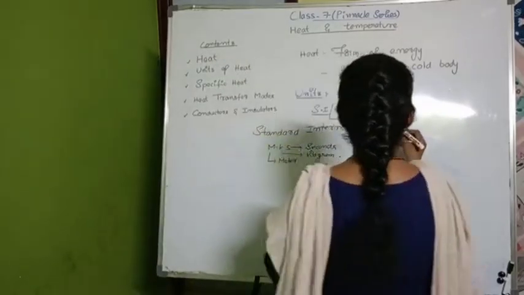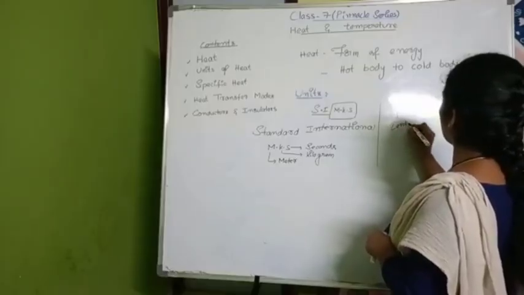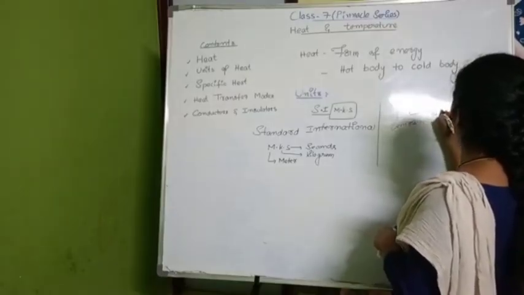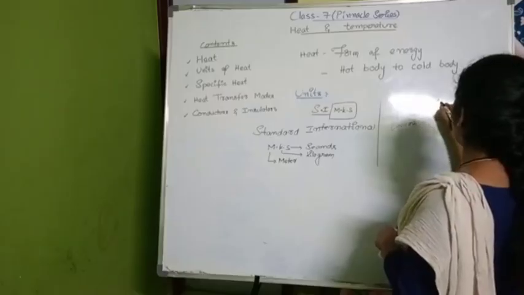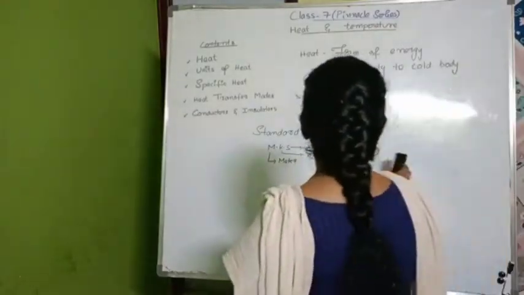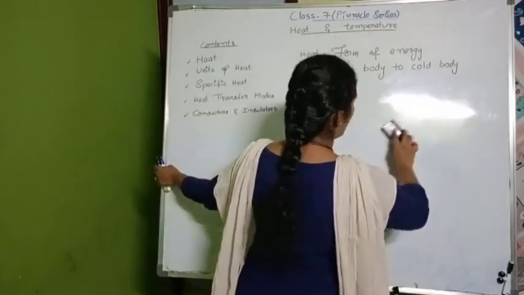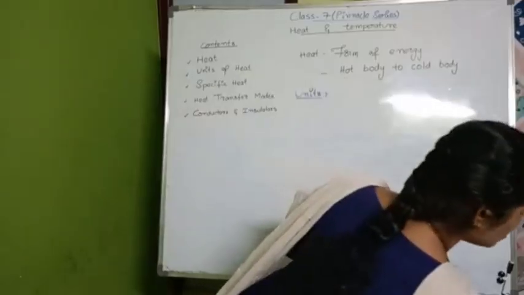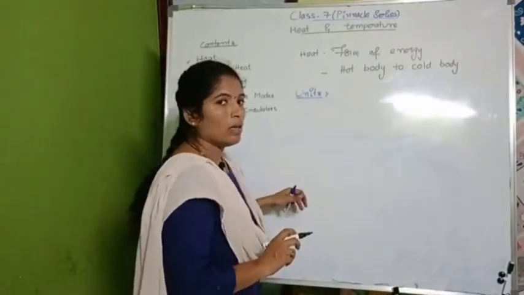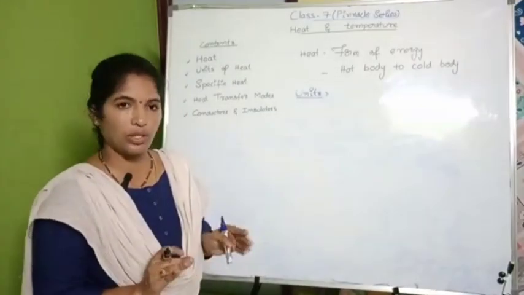In the CGS system, length is measured in centimeters, mass is measured in grams, and time is measured in seconds. This is the meaning of the MKS and CGS systems. So, length, mass, time: length is measured in meters, mass in kg, time in seconds in the MKS system. Length is measured in centimeters, mass in grams, time in seconds in the CGS system.